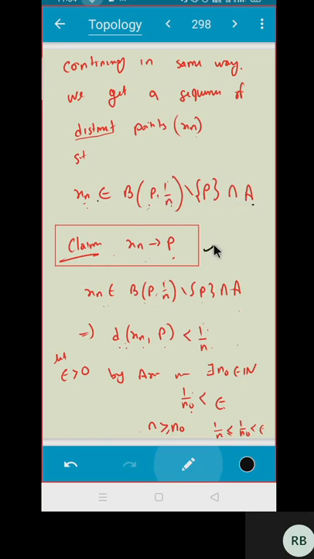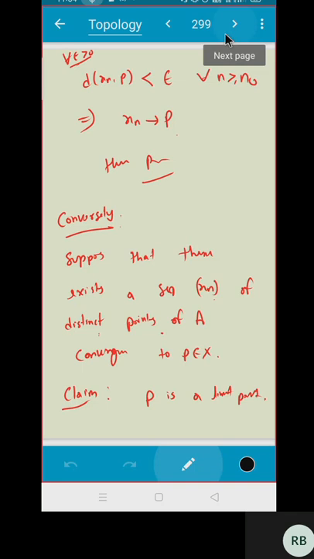The next claim is to prove xn converges to P. How will you prove it? Start. Since xn belongs to this, that means the distance between xn and P is less than 1/n. And by the Archimedean property, you can prove this is less than epsilon. Hence, you have a sequence which is converging to P. Do you agree? So in this case, my sequence may have the same points.